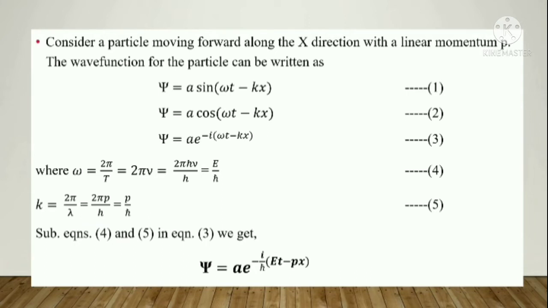Then our psi will be equal to a e raised to minus i into omega replaced by E by h cross and k replaced by p by h cross. So in both cases there is division by h cross. I can take that h cross outside. So the equation will be a e raised to minus i by h cross into Et minus px. Hope it's clear. If any doubt, you can directly substitute these values and then take the common factor outside. I have not shown that step here.